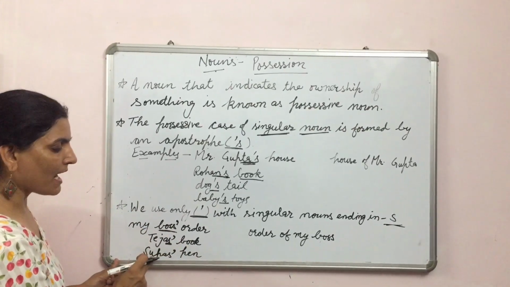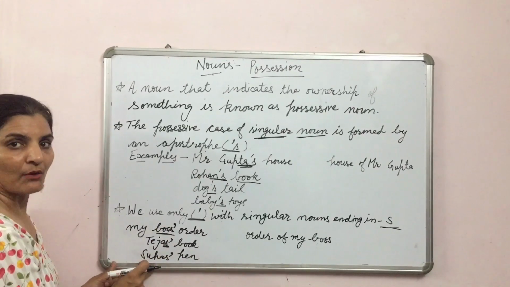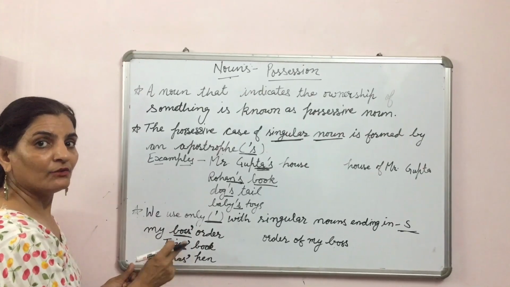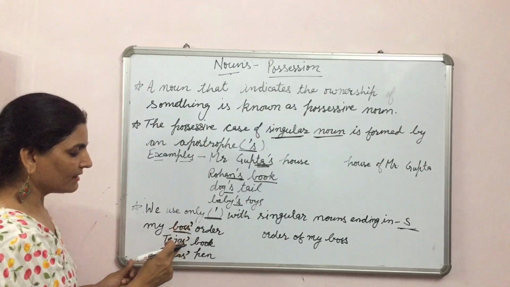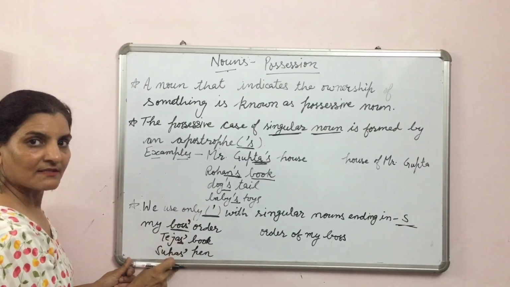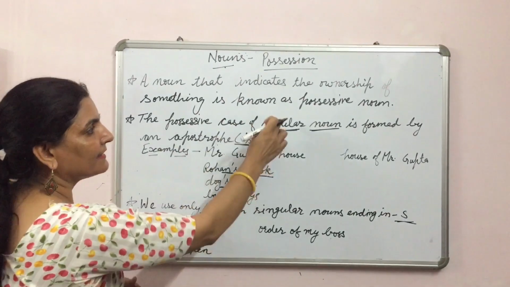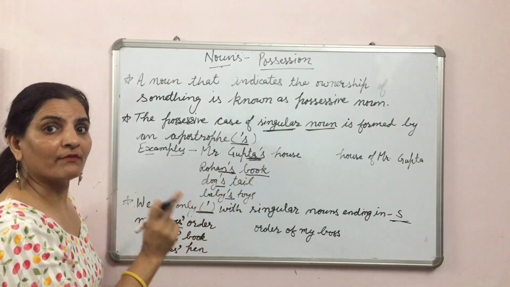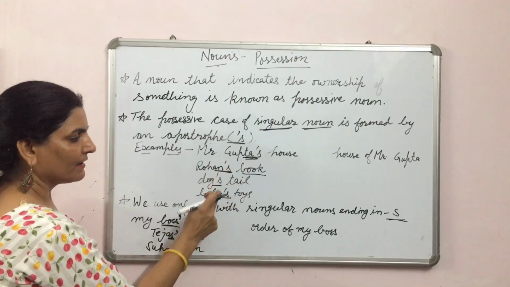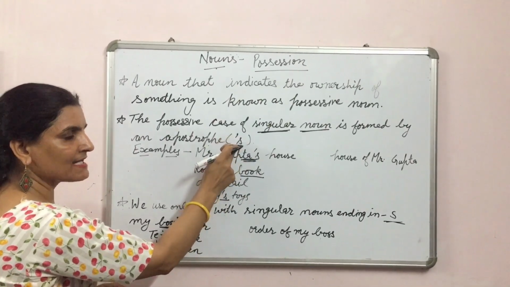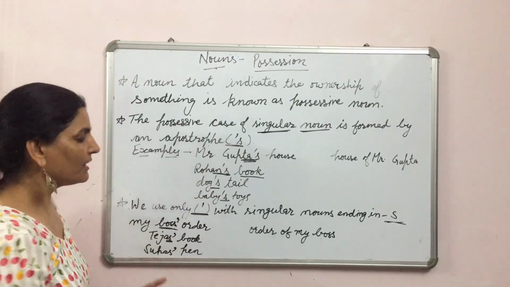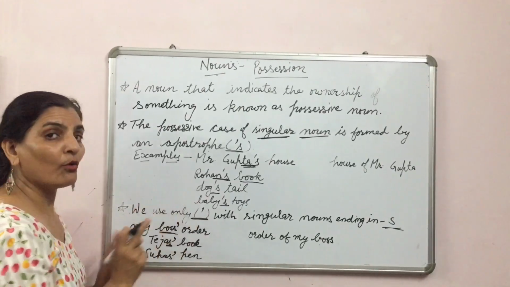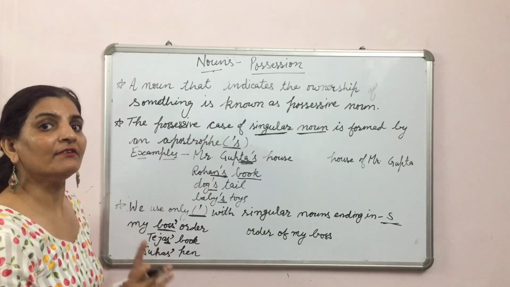Tejas' book, Suhas' pen. These are singular nouns, but we have put here only an apostrophe, not s, because these nouns are ending with s. So we have learned that singular nouns that do not have s at the end, we put apostrophe s to make a possessive noun, and singular nouns ending with s, we put only an apostrophe to make a possessive noun.